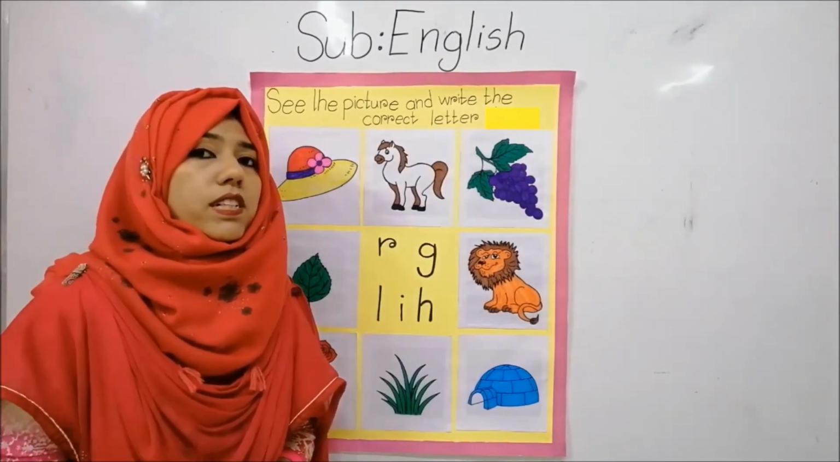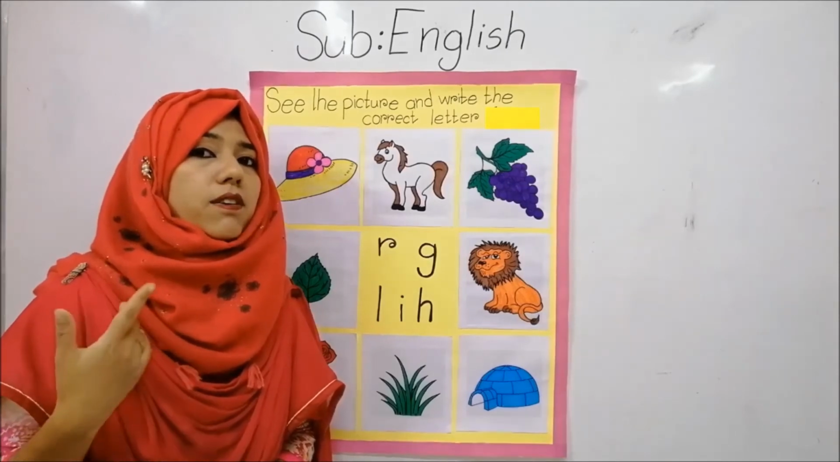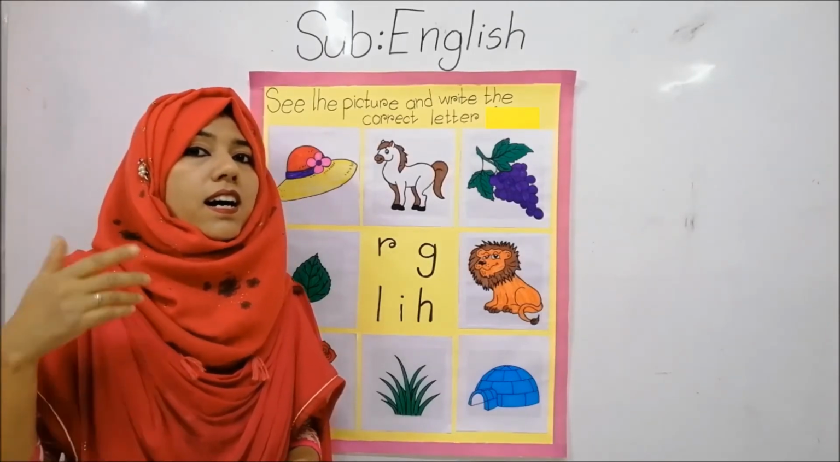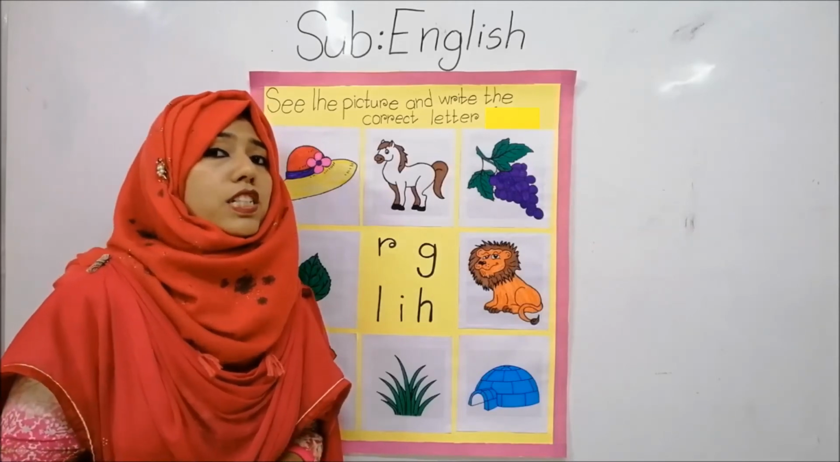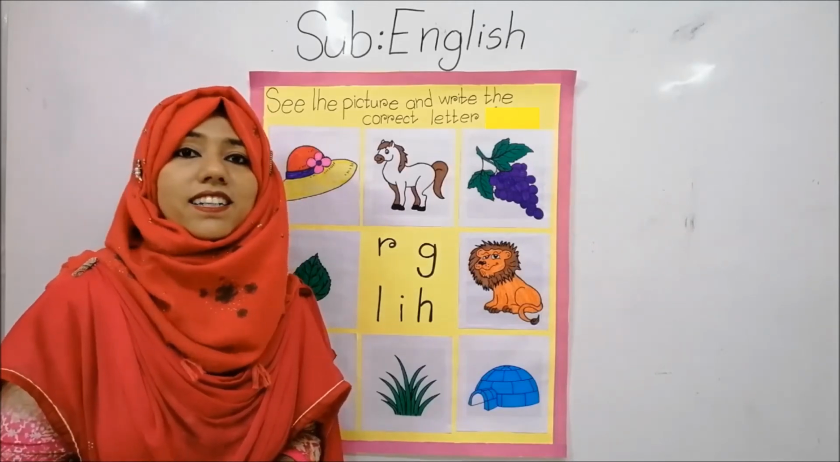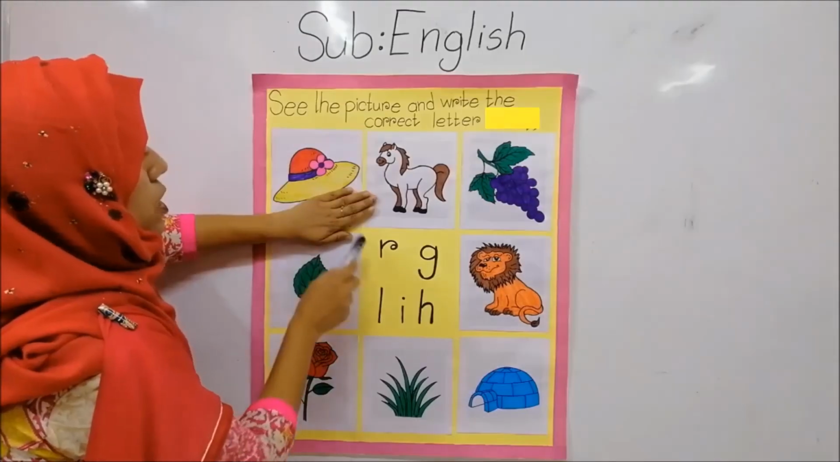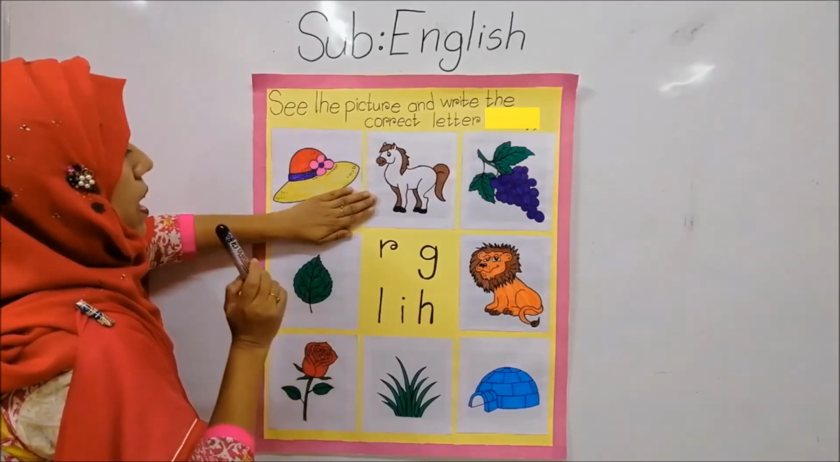So, which sound is coming at first? Beginning sound? Ha. Hat. So, beginning sound is here? Ha. So, which letter's phonic sound is Ha? Can you say? Which letter's phonic sound is Ha?